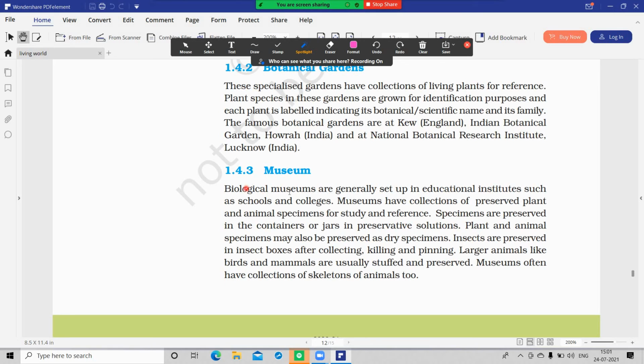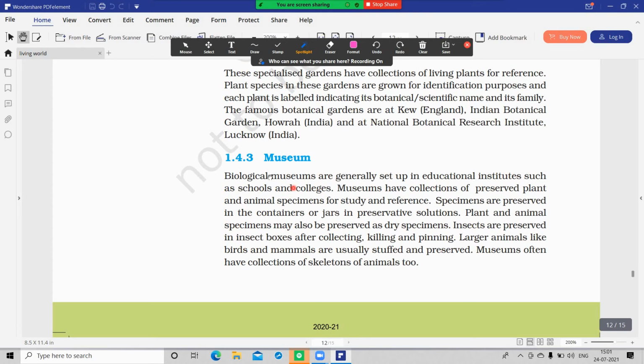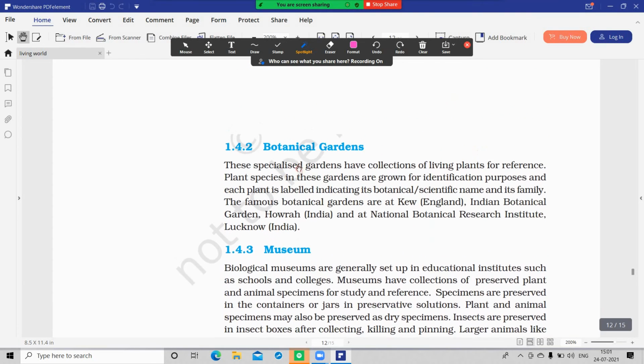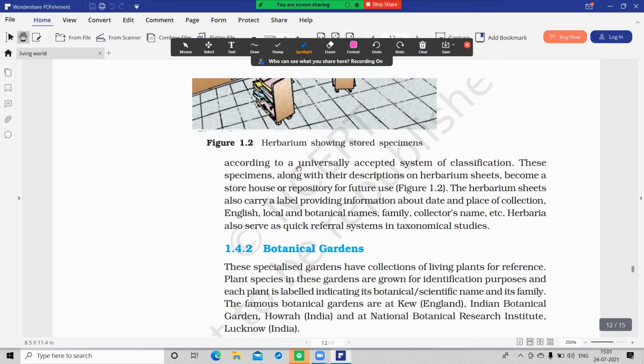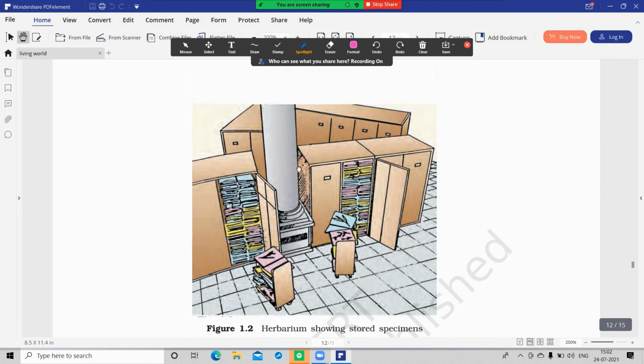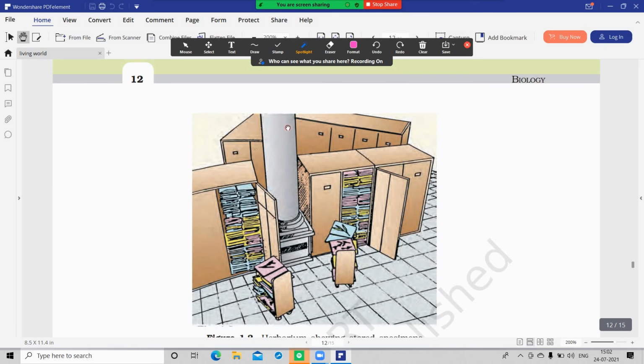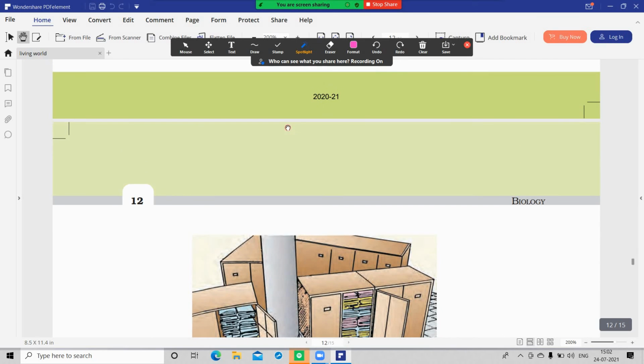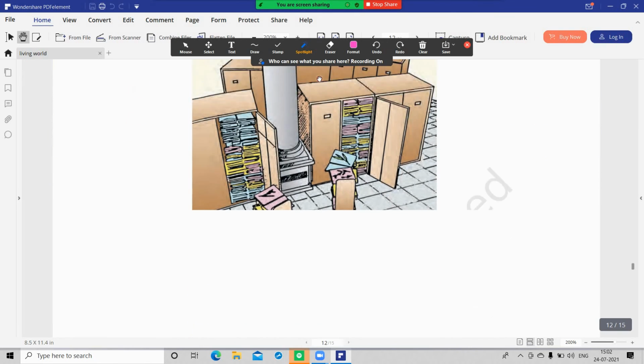Next we'll see the museum. Museum is also a taxonomical aid. These all are taxonomical aids. Why are we learning these taxonomical aids? We have seen how they are preserved: biologists are inventing new techniques in order to preserve. In this manner, they are preserving these specimens.